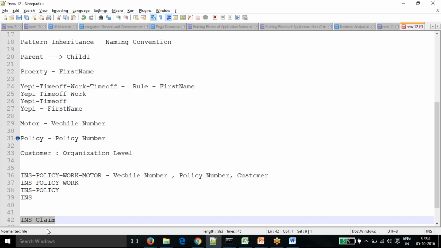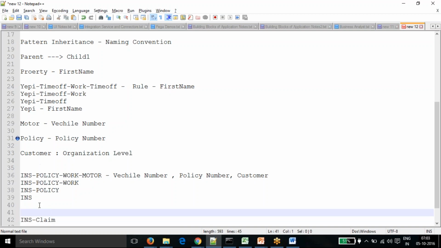Okay. So the implementation layer is different, right? But that will be the same application with different regions. In Pega we call them different work types. Every type of business, like motor or home, is a different work type within the implementation layer itself. The claim will be created as a separate application. In that scenario, both applications can talk to each other with some other mechanism, not with the inheritance path.